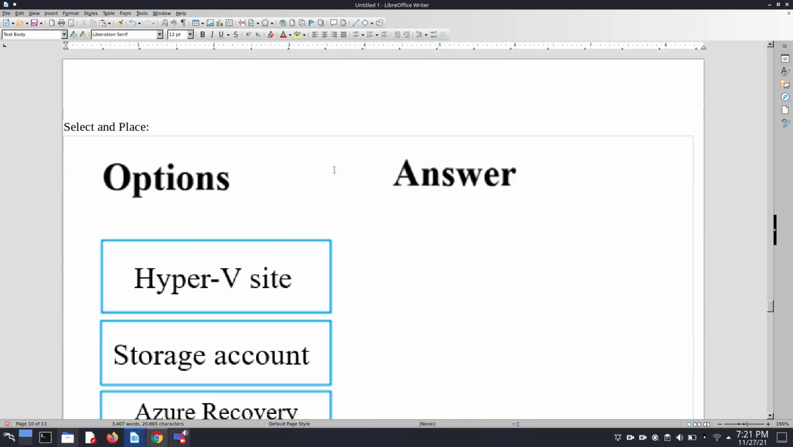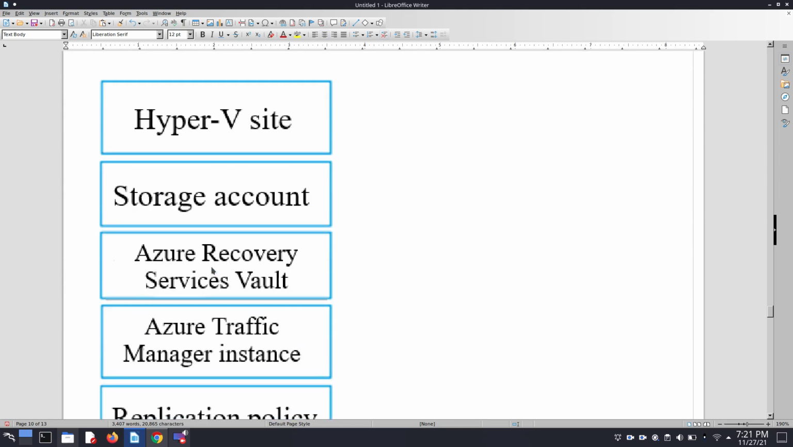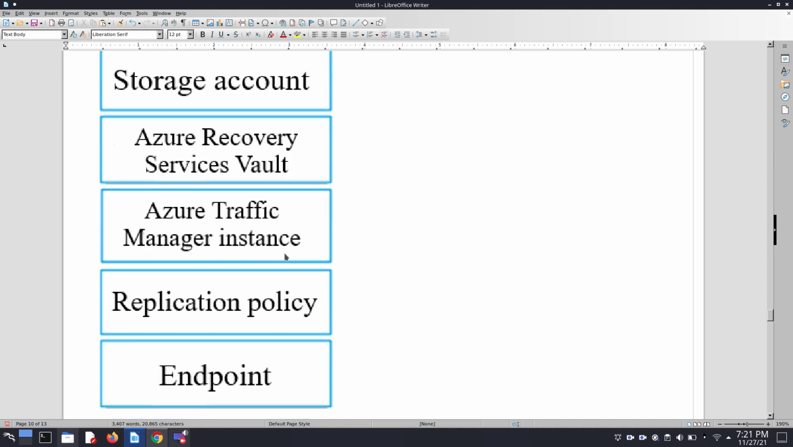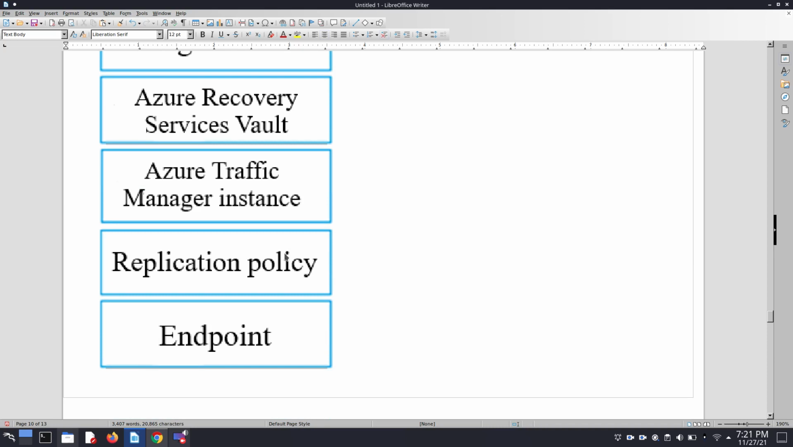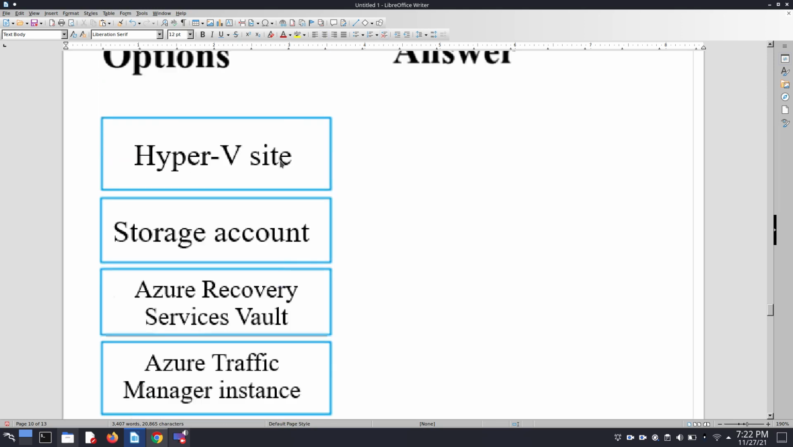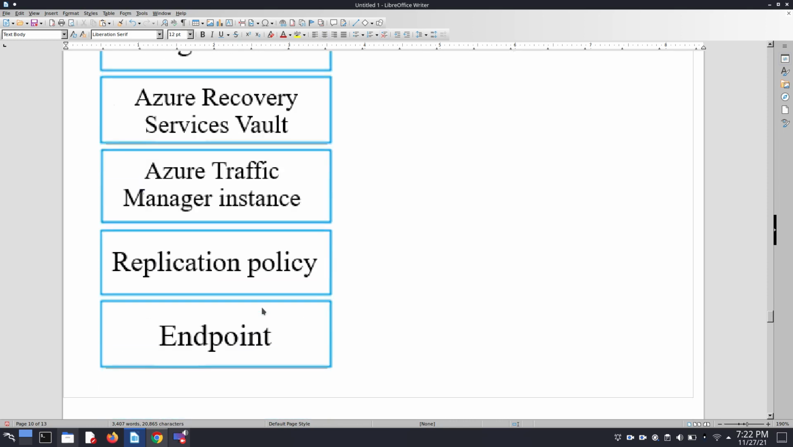The first option is that a Hyper-V site must be used, and then I think an Azure Recovery Services Vault can be used, and a replication policy also must be used to accomplish this. So here we choose simply Hyper-V site, Azure Recovery Services Vault and replication policy.